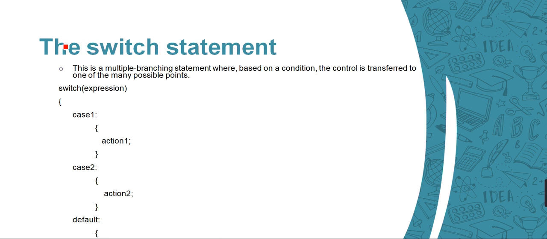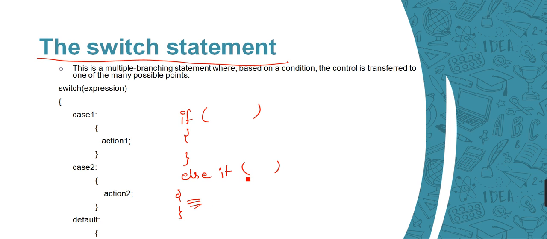So now the switch statement. This is the same as the if else statement: if a condition becomes true, I perform some set of instructions, else if another, then again some instructions. So this is the same as the switch statement. The only difference is that in the if else statement we need to write if else, else if, else if, else if multiple times, right? So it can be quite